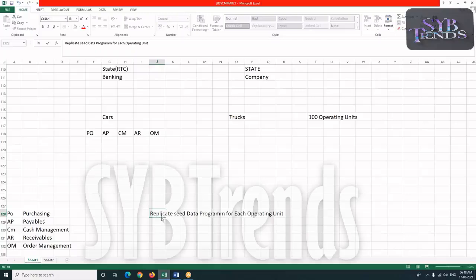Then what happens is, when I run replicate seed data for cars, these modules will be created as a separate copy, meaning it is going to create a copy of the business functions of all these modules for cars.